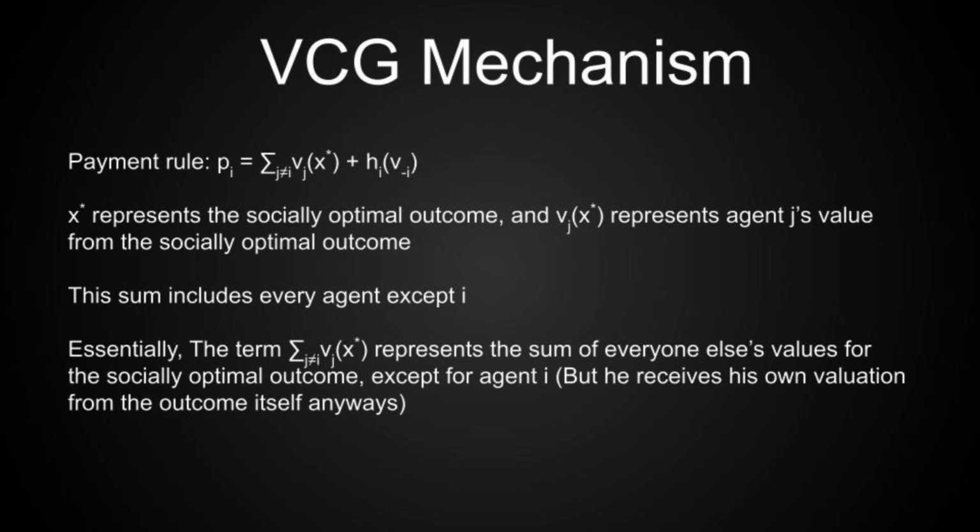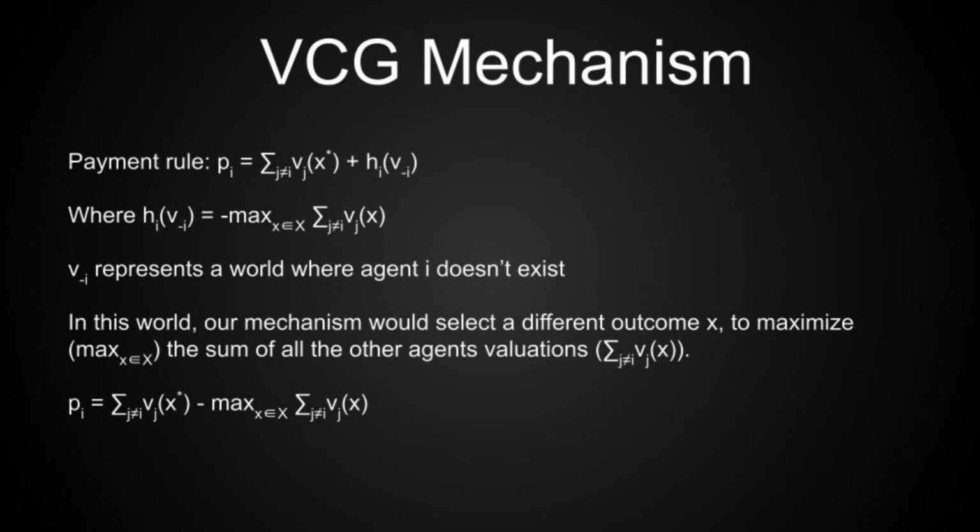The notation may seem a bit intimidating, but I promise it's not too complicated, and the idea behind the VCG mechanism is actually quite intuitive. So this first term represents the sum of all the other agents' values for this outcome. So whatever outcome the VCG mechanism decides is optimal, it pays to each agent the sum of everyone else's value for that outcome. The second term represents the total value of the other agents from the alternative outcome that maximizes social welfare, if that agent wasn't present. This probably sounds a bit abstract, so let's try applying it to our auction setting.